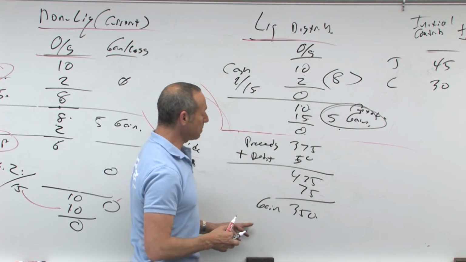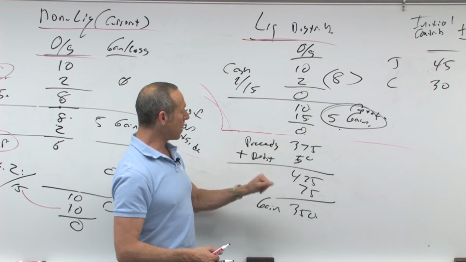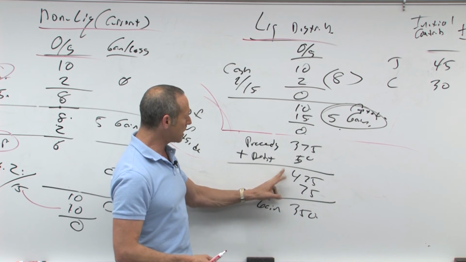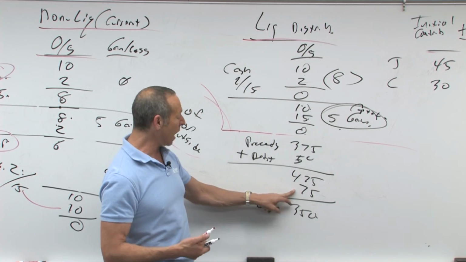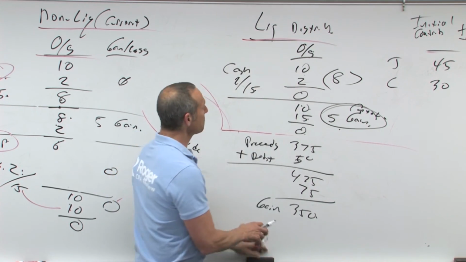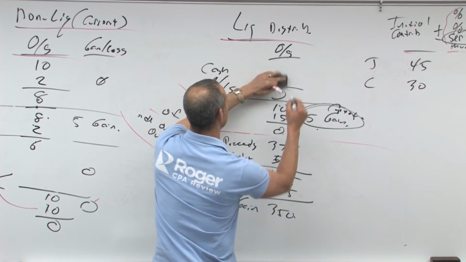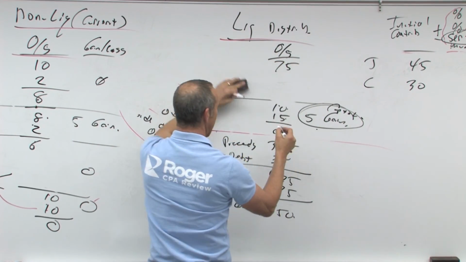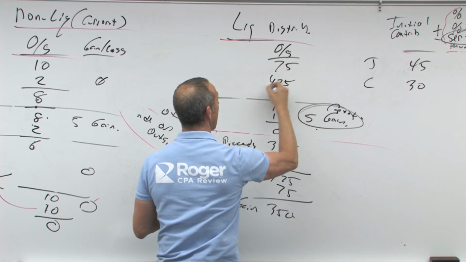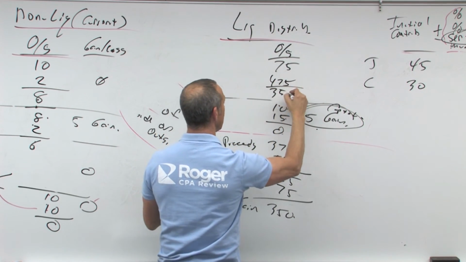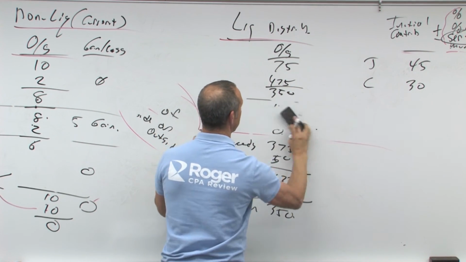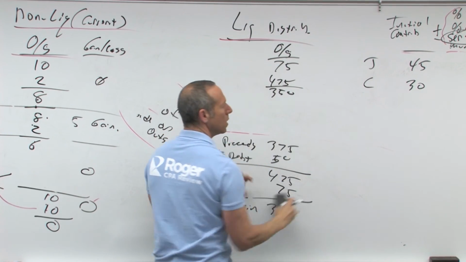So basically, I'm selling for 375 plus the net debt relief of 50. My outside basis is 75, and I got 425, which means I've got a gain of 350. As we said earlier, that gain is going to be a capital gain.